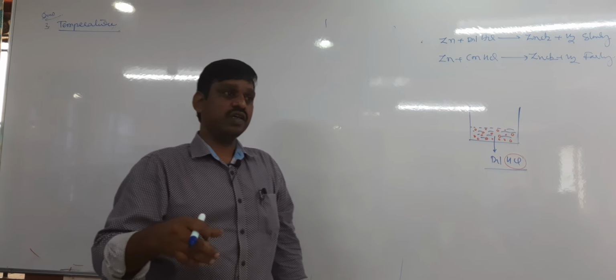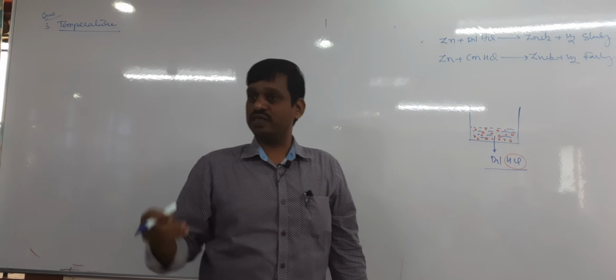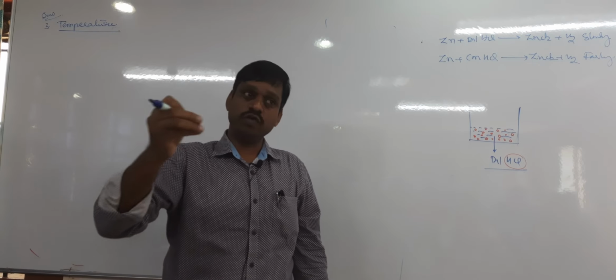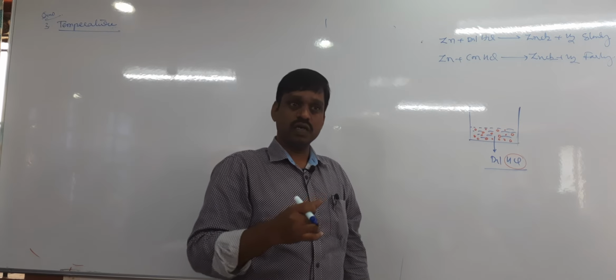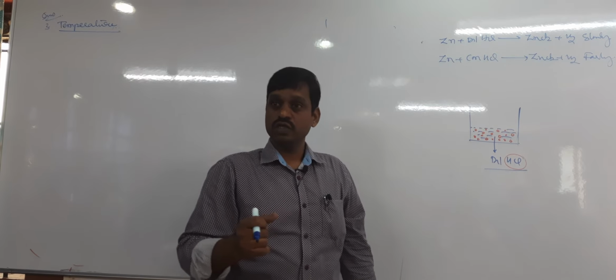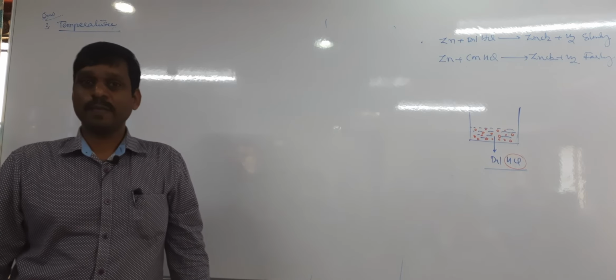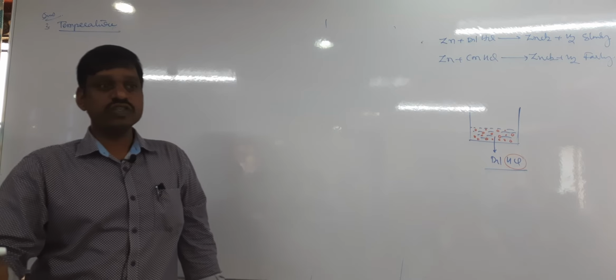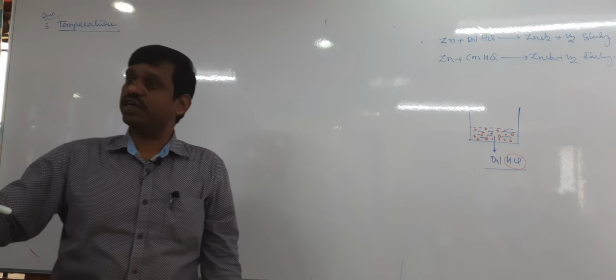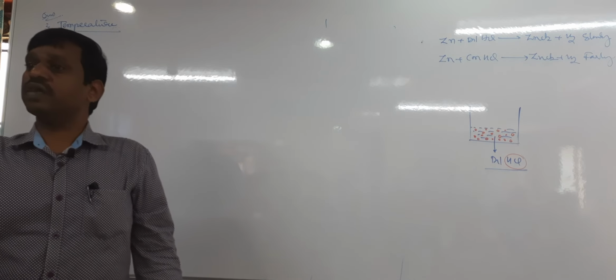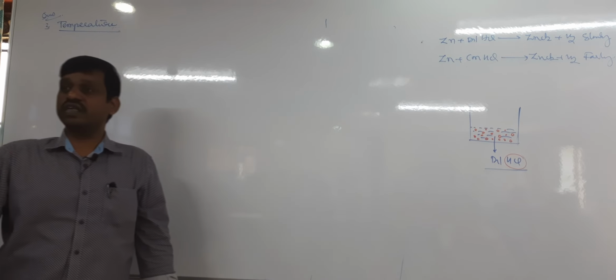Not only sweating, even your heartbeat increases. Not only heartbeat, even each cell's reactivity increases. It means as the temperature increases, the reactivity, nothing but the rate of the chemical reaction, always increases.